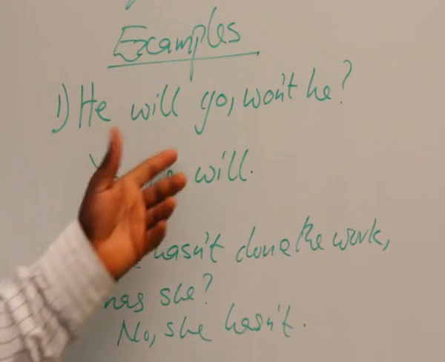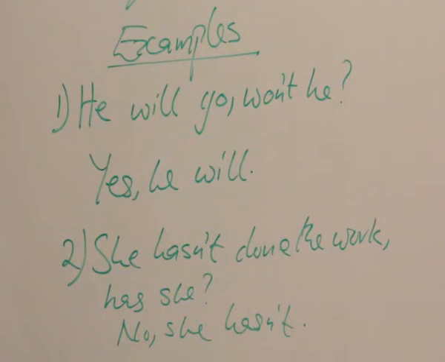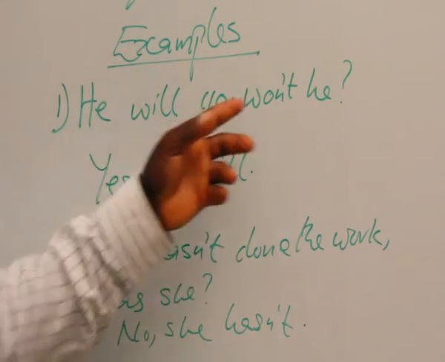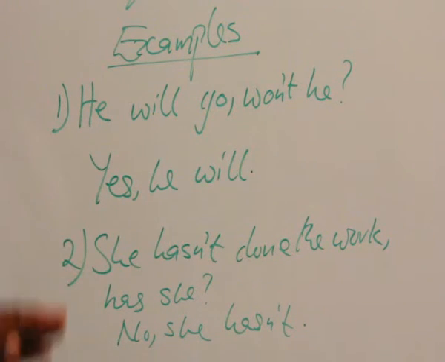For example, if you say "he will go", and the fact is that this person will not go, are we in the picture to say "No, he won't"? We can't say that, because what you are supposed to do is to say something like this: "He will go, won't he?" "Not really."